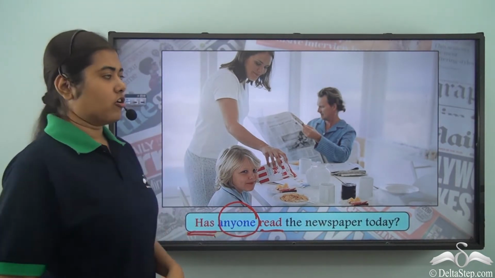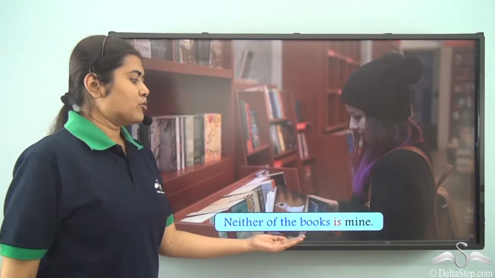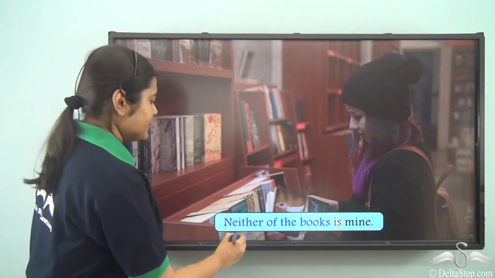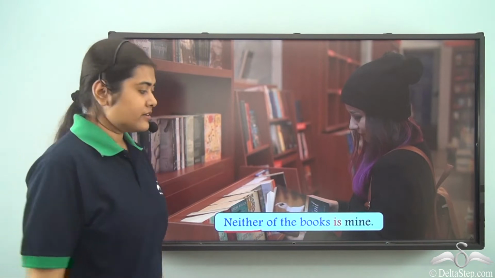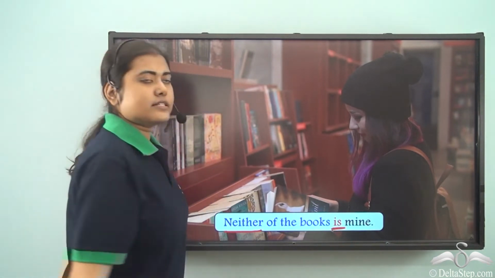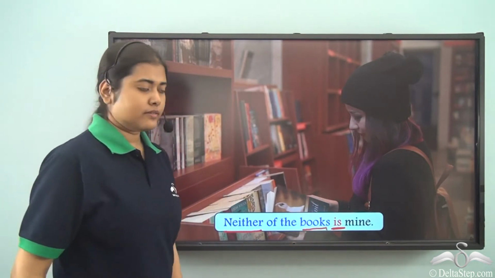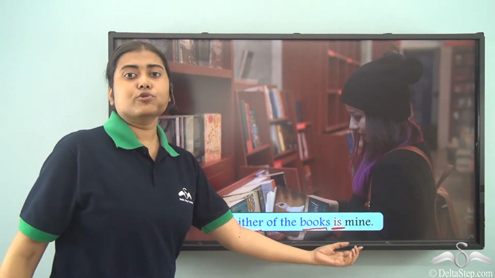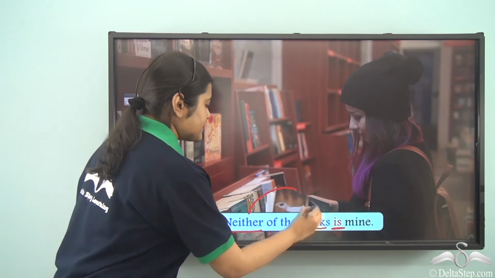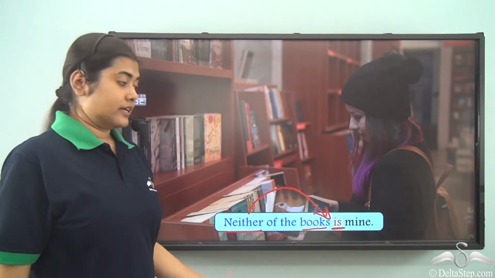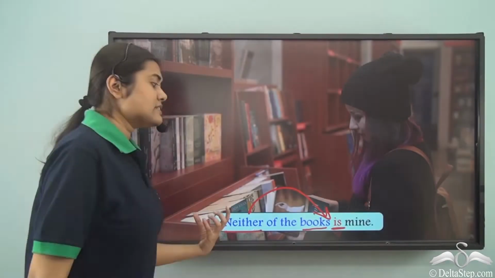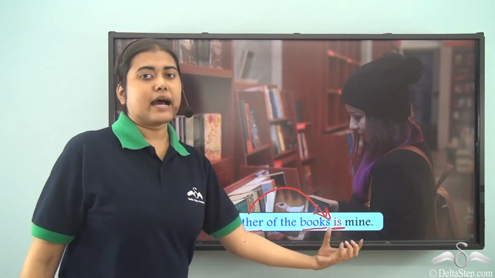That is wrong. Neither of the books is mine. Here neither takes a singular verb always. So even though books is plural, we are not going to use a plural verb because the subject is neither. Neither of the books, that is none of the books, is mine.